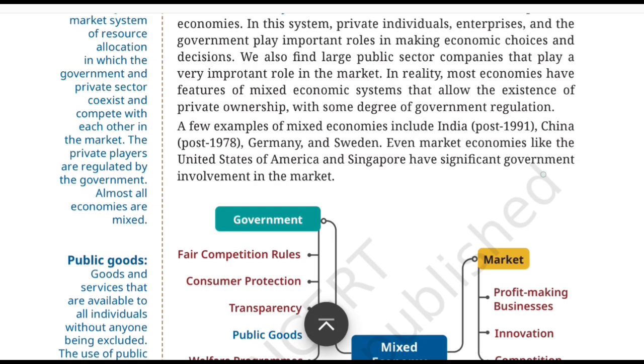Okay, so moving further to understand a few examples that practice mixed economies in the world, a few examples of mixed economies include India post 1991, China post 1978, Germany, and Sweden. So the textbook gives us these examples and then it makes another important observation.